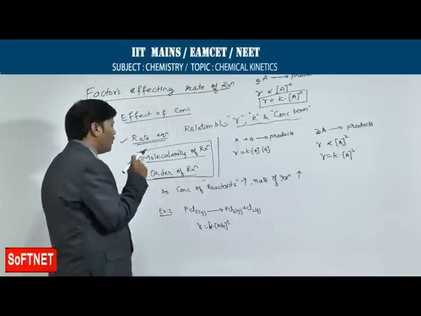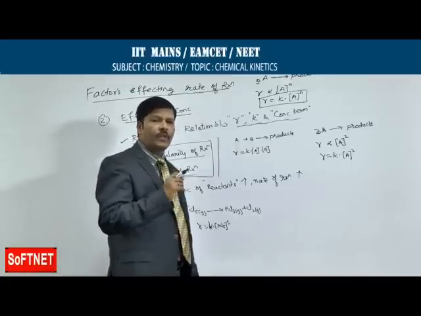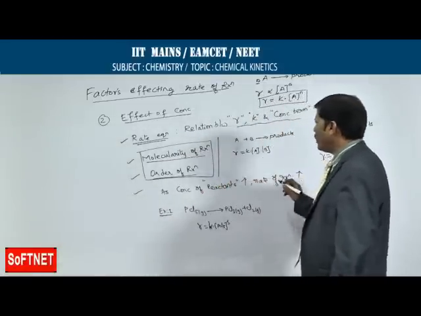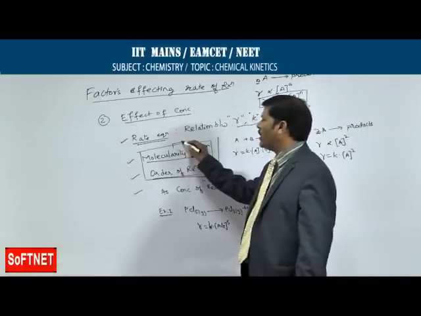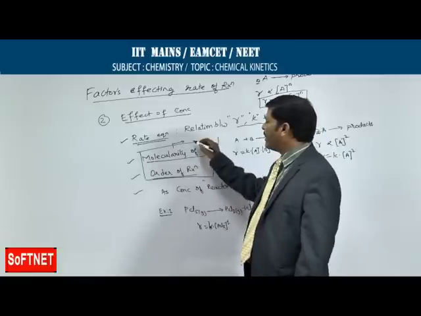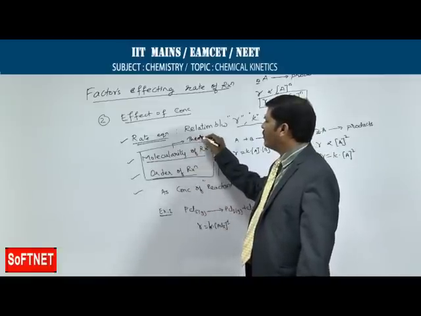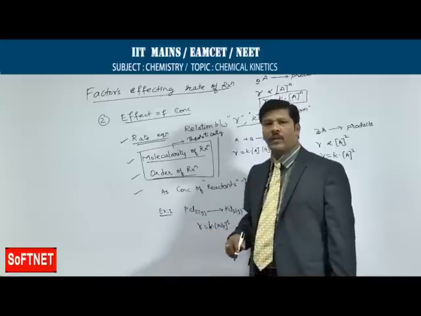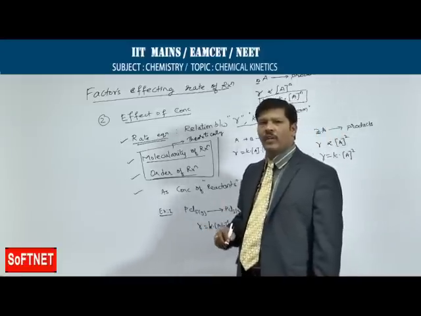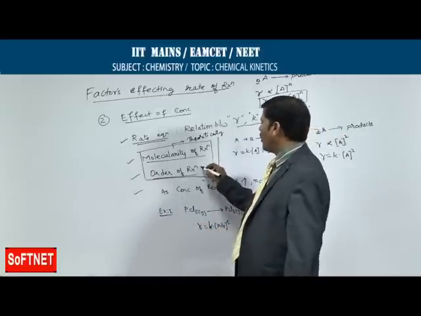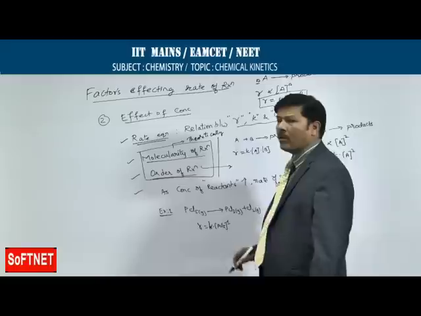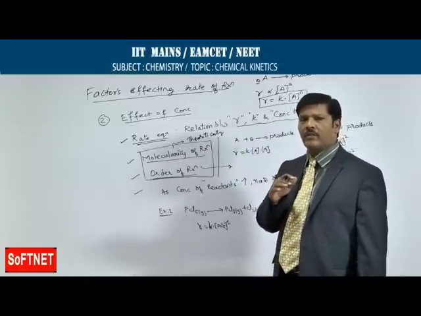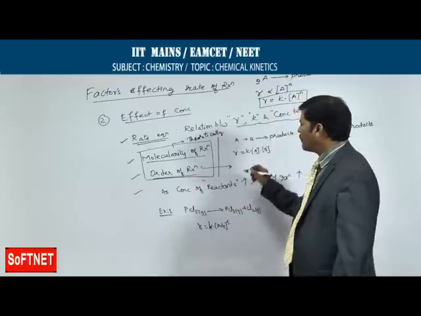One basic important point between the molecularity of the reaction and the order of reaction is that molecularity can be predicted theoretically, or stoichiometrically. But you can never predict the order of reaction based on the stoichiometric coefficients. So, order of reaction is always determined experimentally.